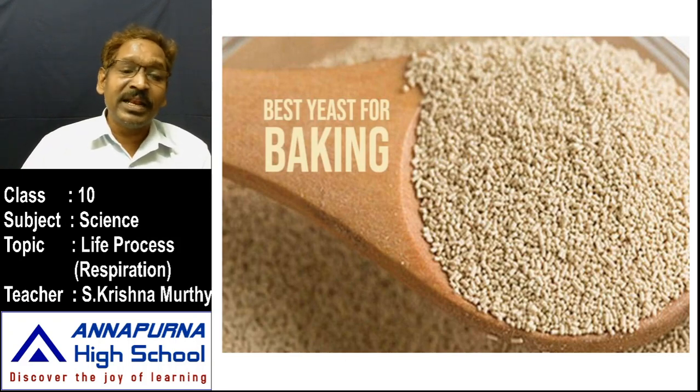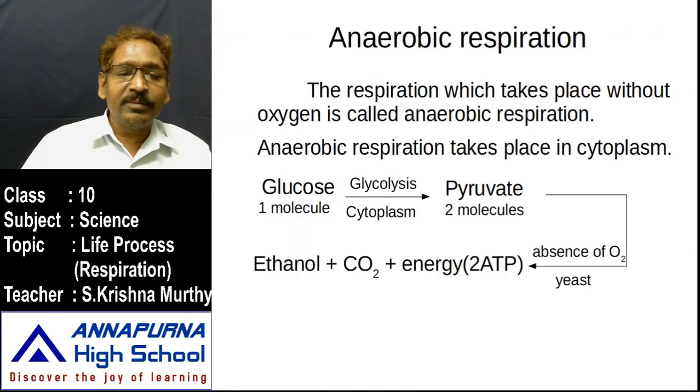These yeast cells are mainly used in the bakery industry to make the dough swell. They multiply in number by the fermentation process. Even though they can get only a very small amount of energy, already in the previous slide we observed that only 2 ATP molecules can be obtained by the fermentation process.